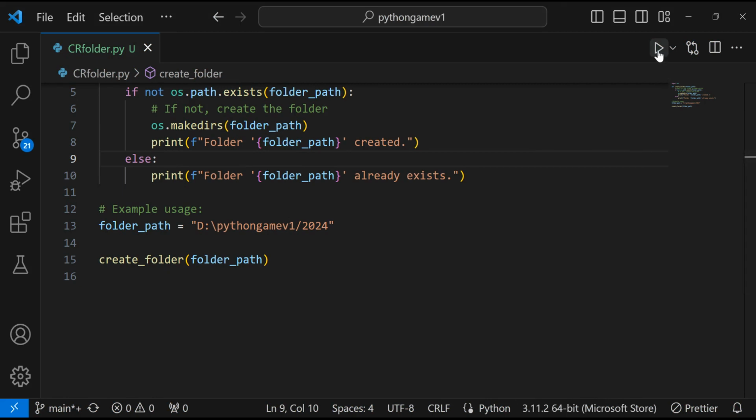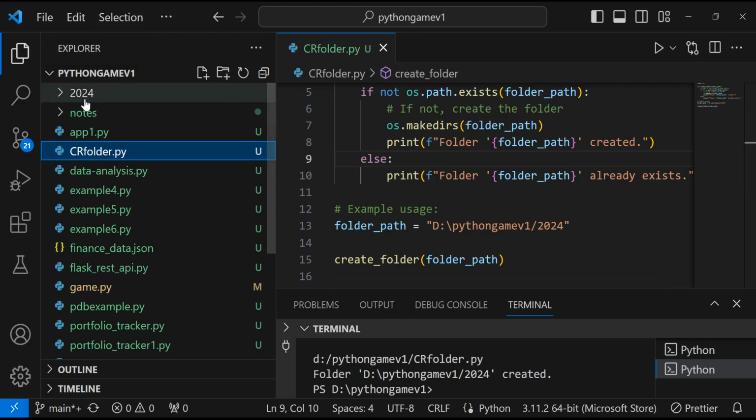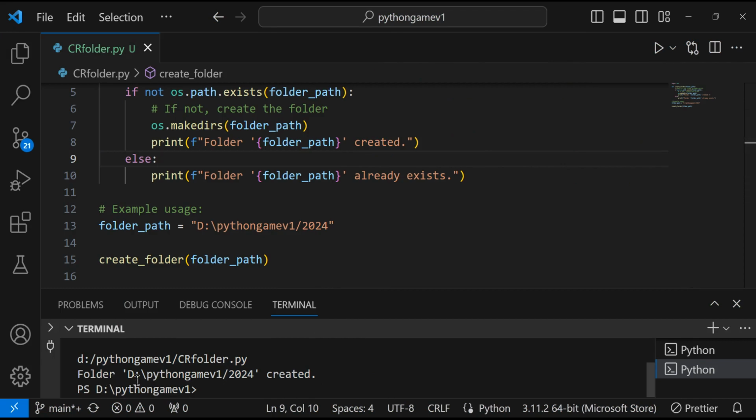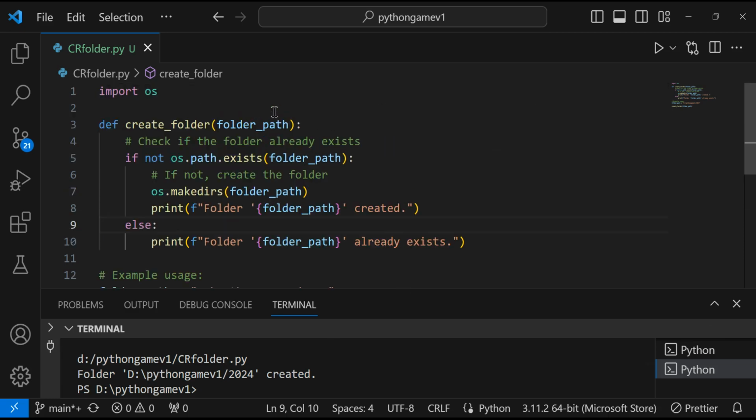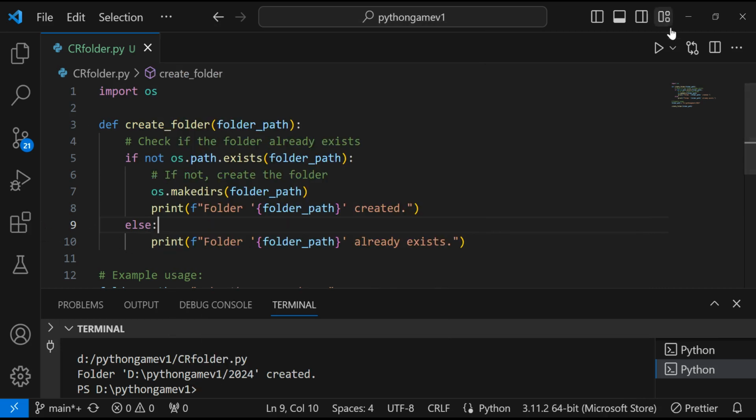Run this script. Folder is created. You can see 2024 is created. So as we mentioned, folder 2024 is created. Again, if we run that script, it should come to the else case, right? Because this function will go to the else statement.